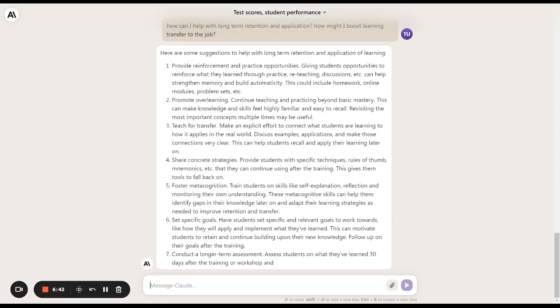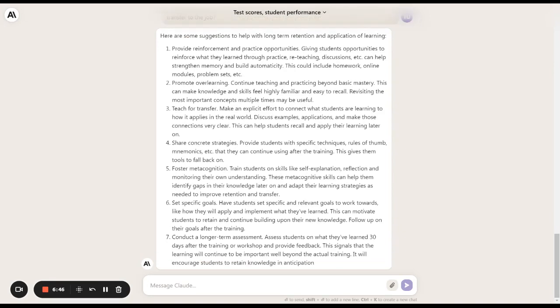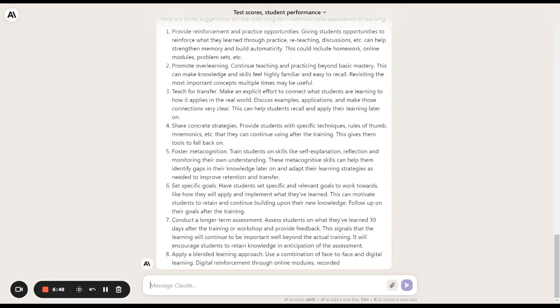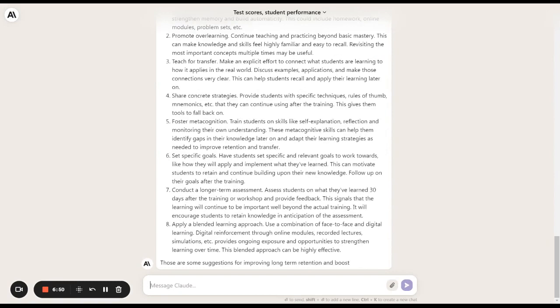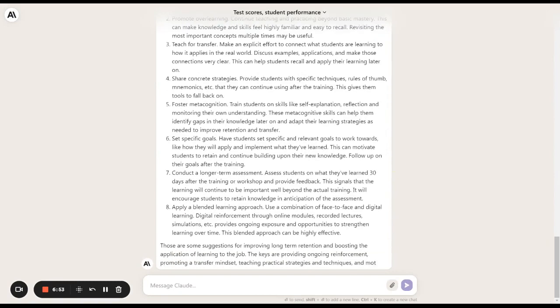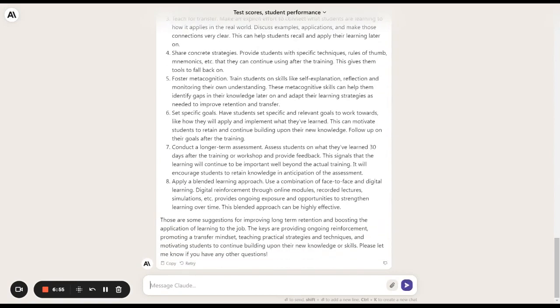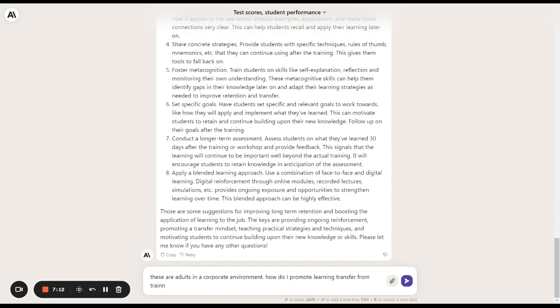It's giving us a whole learning transfer strategy with reinforcement activities. How is it that we can make sure that we promote transfer? These are adults in a good environment. How do I promote learning transfer from training workshop back to the job?